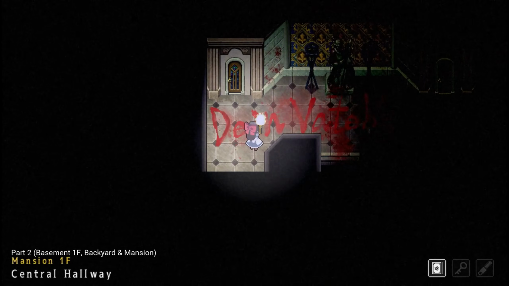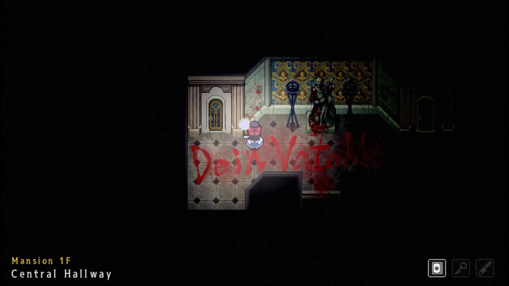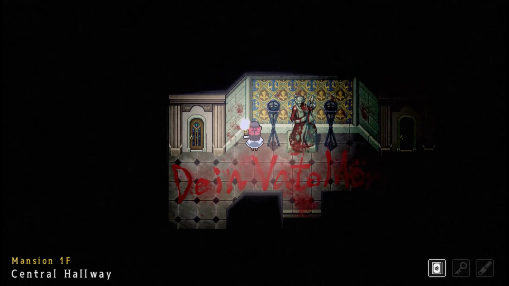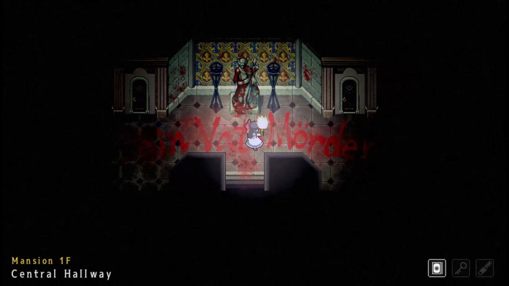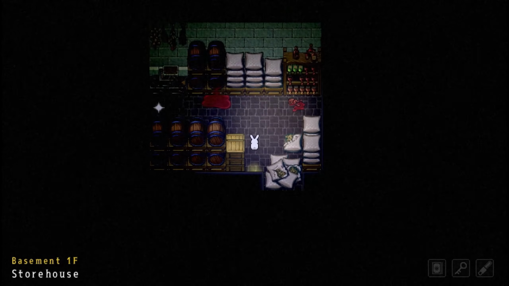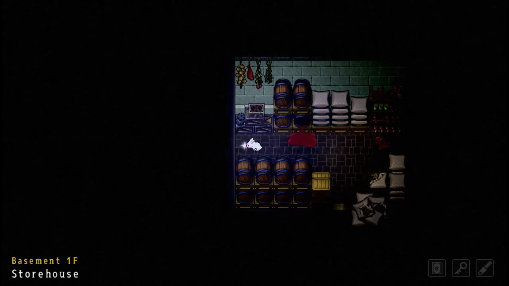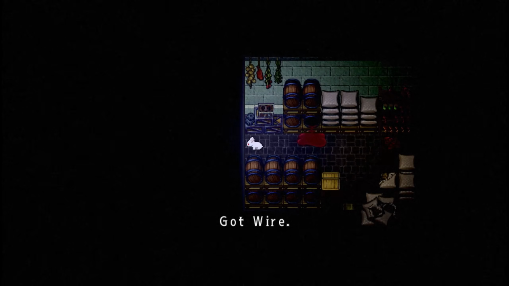As Aya explores the mansion, she discovers rooms that have been slightly altered. One such room features a bloody German message on the floor that translates to "Your father murderer." Eventually, Aya teams up with her bunny Snowball to retrieve the final item needed to access the central basement entrance, which involves burning a pile of screaming dolls with a torch.